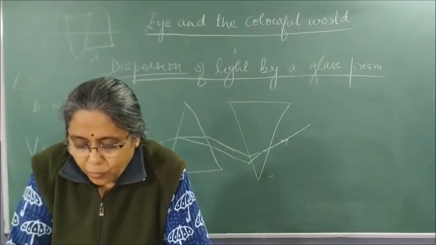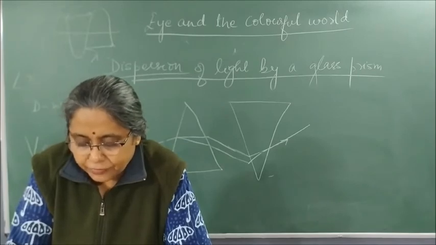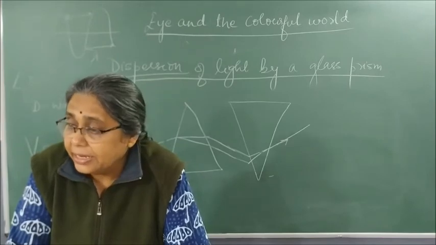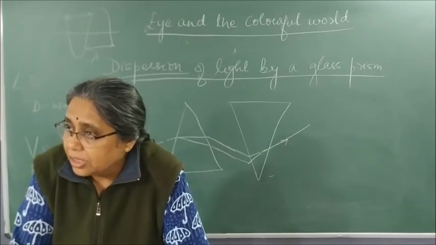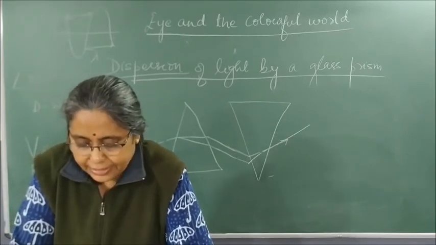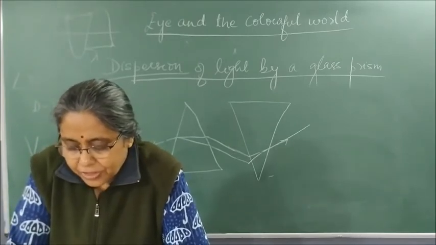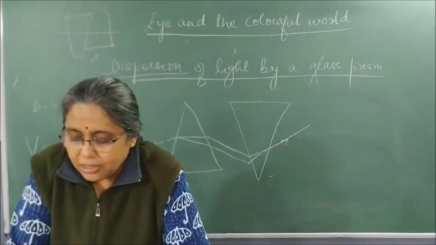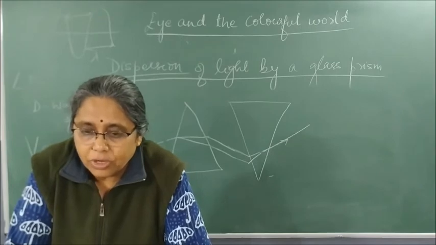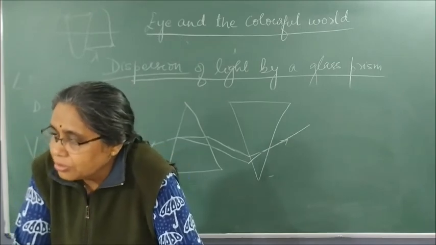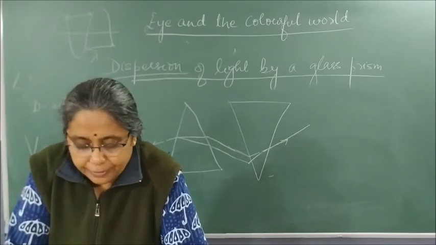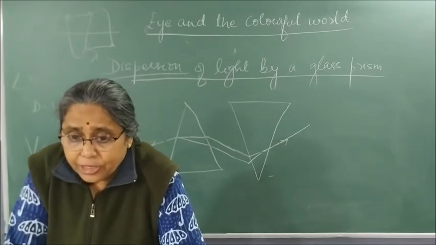He found a beam of white light emerging from the other side of the second prism. This observation gave Newton the idea that sunlight is made up of 7 colors, and the 7 colors again combine together to form what? White light. Any light that gives a spectrum similar to that of sunlight is often referred to as white light. Anything which gives you the same 7 different colors when passed through a prism will be called what light? White light. Okay. Now figure 11.8.